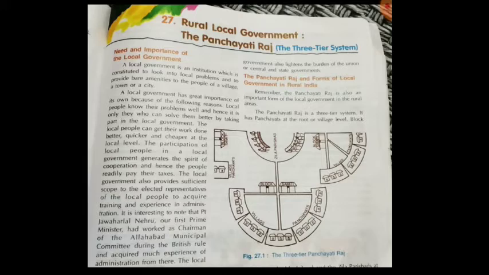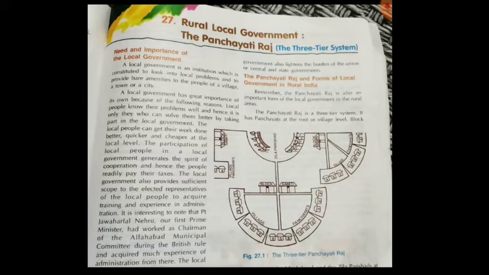Okay, so first we have need and importance of the local government. A local government is an institution which is constituted to look into local problems, and to provide basic amenities to the people of a village, a town, or a city. A local government has great importance of its own because of the following reasons. Here, as you can see in your book, local people know their problems well, and hence it is only they who can solve them better by taking part in the local government. The local people can get their work done better, quicker, and cheaper at the local level.